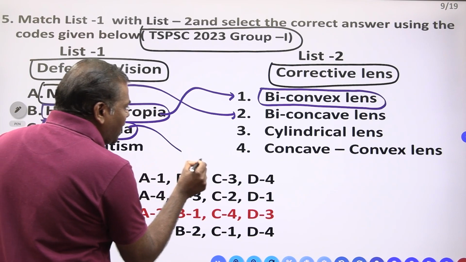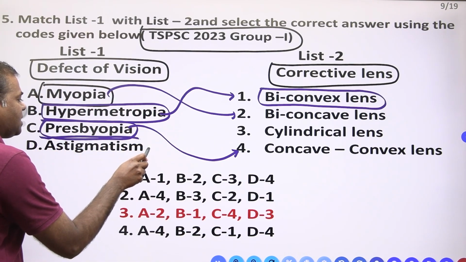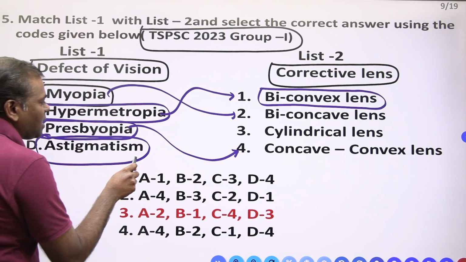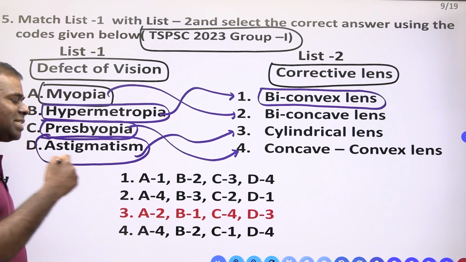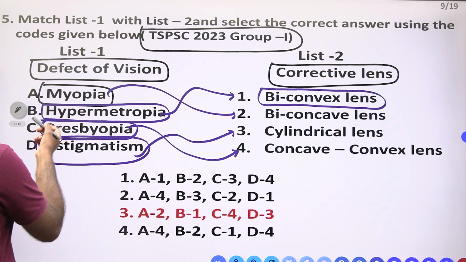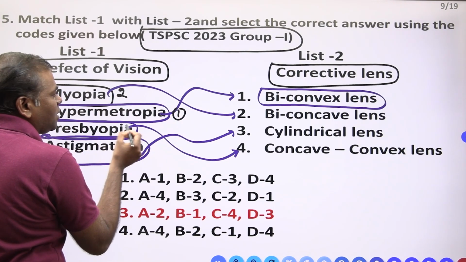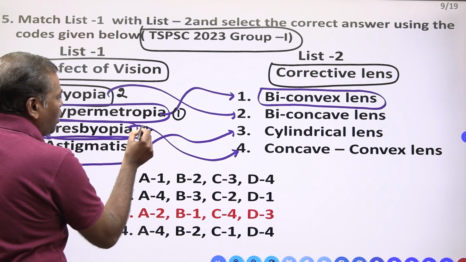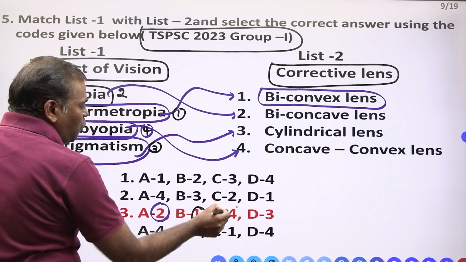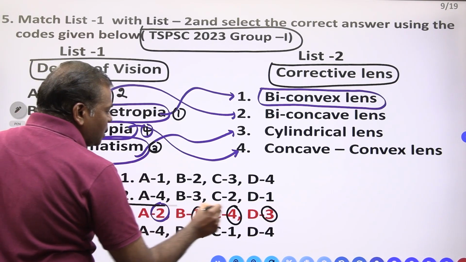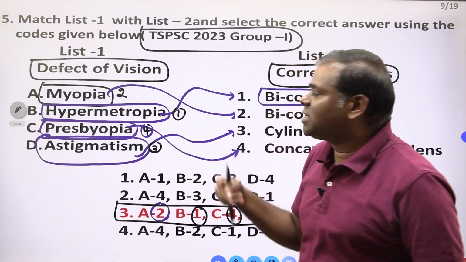Here one concave and convex lens combination we have to use. Astigmatism. To reduce the astigmatism, which one we have to use? Cylindrical lens we have to use. Therefore, A is equal to 2, B is equal to 1, C is equal to 4, D is equal to 3. 2, 1, 4, 3. Option 3 is correct. Right? Which one is correct? Option 3 is correct.